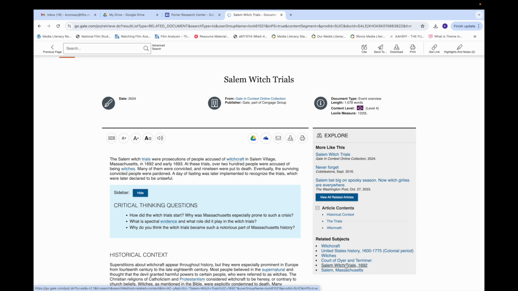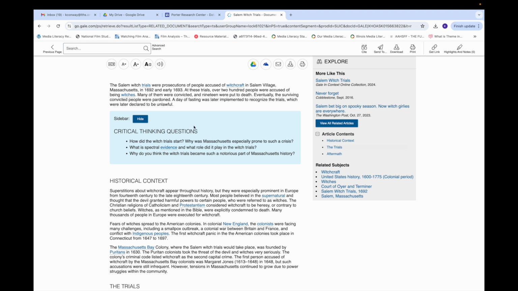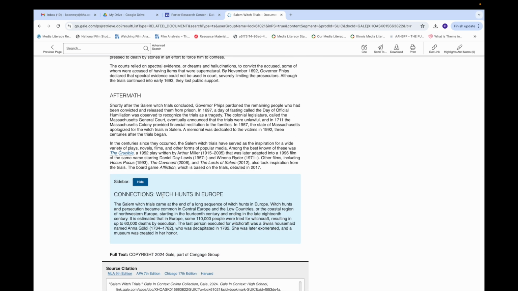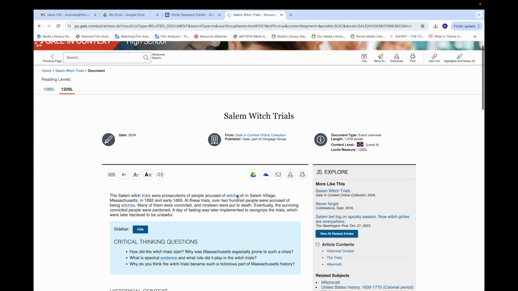So that's really cool. I also like these critical thinking questions because as I'm doing research, maybe I don't know exactly what to look for. Sometimes these give me a little direction, and then different connections that they make, in this case with witch hunts in Europe. So a couple of really cool features.